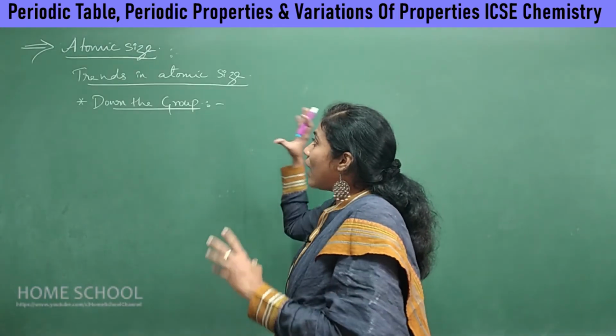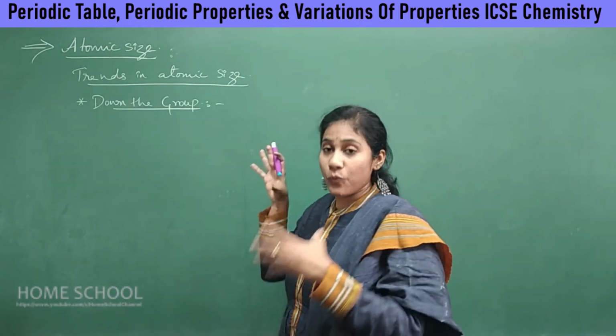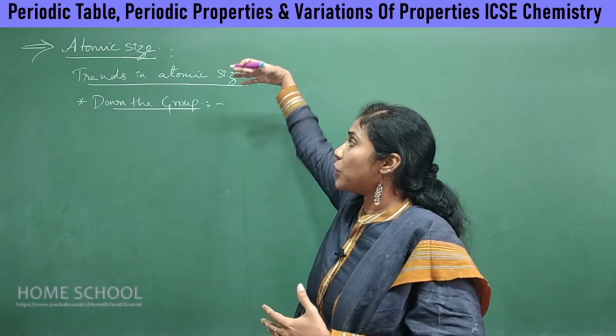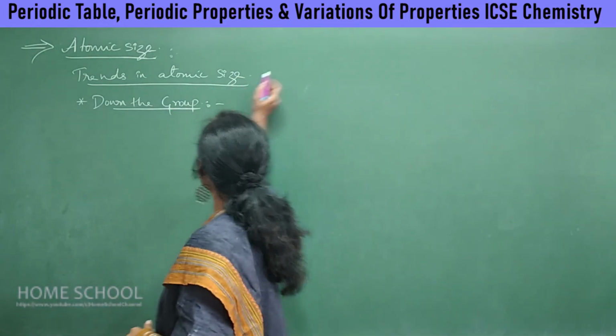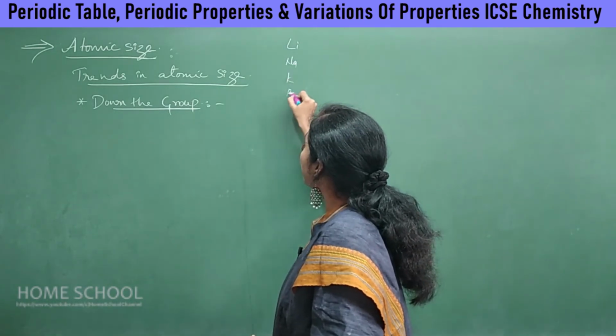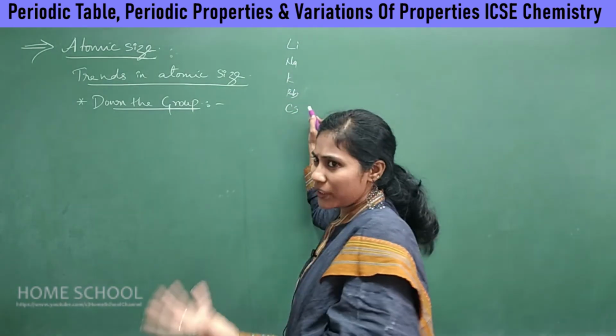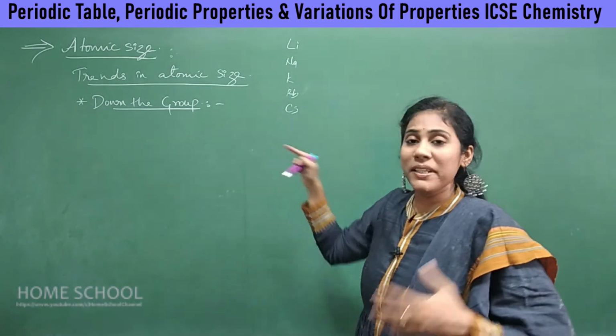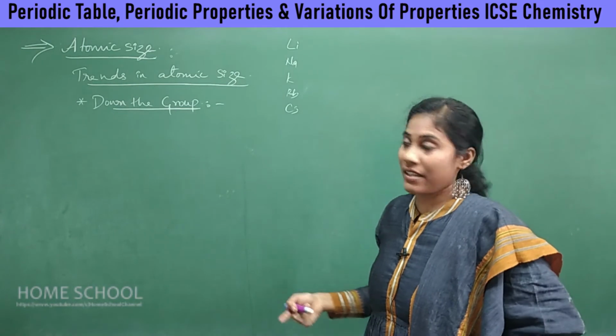See guys, how does our atomic size vary down the group when you go from top to bottom? Say, for example, you have lithium, sodium, potassium, rubidium, cesium. I have already discussed that as the number of shells increases, atomic size always increases, right?